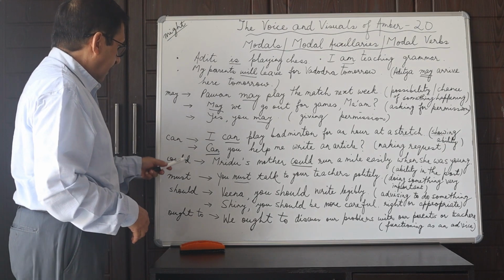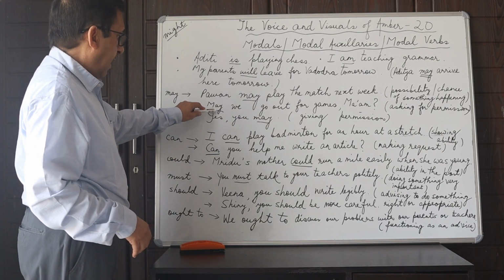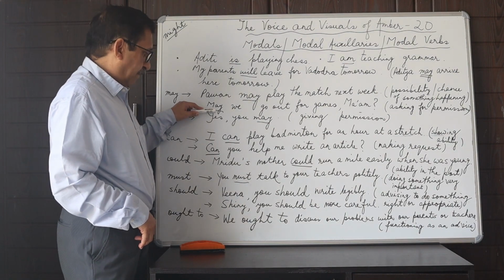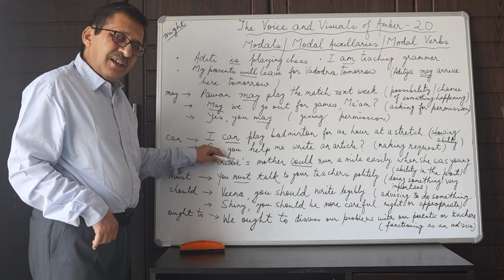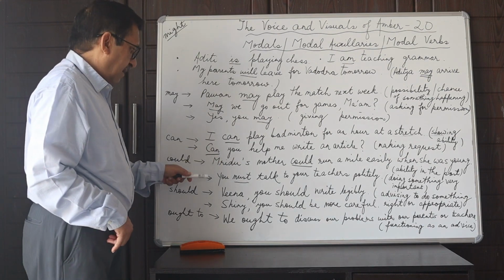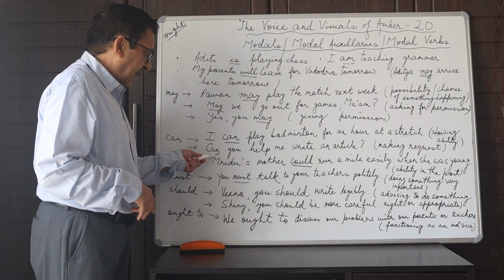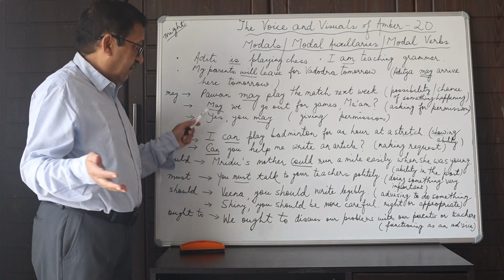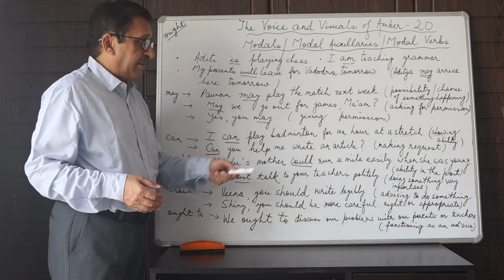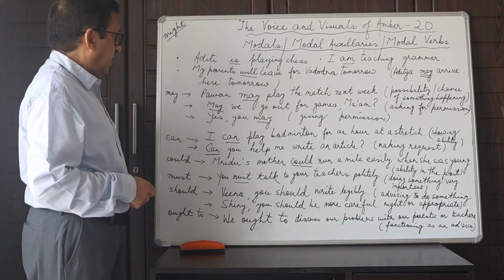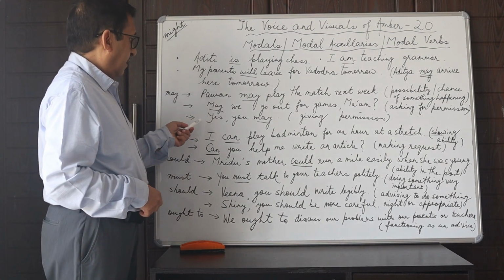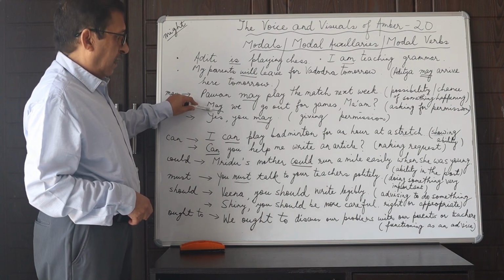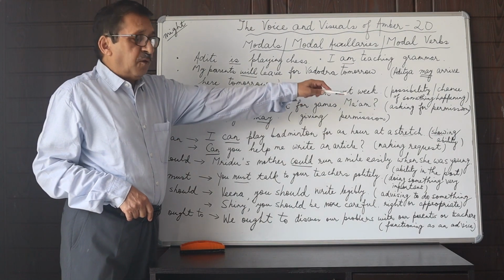And of course I would just like to remind you about may. You can even say, can we go out for games, ma'am? That is when you are making a request. But can you interchange? No. You can't say, may you help me write an article. So can you help me write an article is making a request. And can we go out for games is again a request for permission.